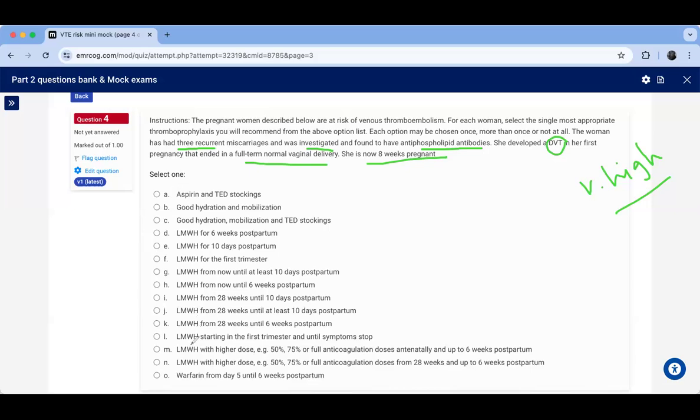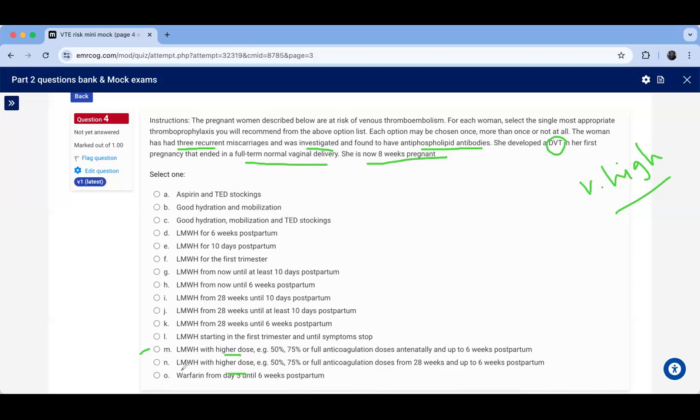Look to the options, my dear friends, and find the answer that most matches what you have answered in your head first, okay? Otherwise, if you go to the options first and then try to find the answer in between, you will be a bit confused, and probably you will forget what the question was at the very beginning. So here, let's have a look. I have an option with higher dose and another option with higher dose. So let's compare between them. The option of higher dose is 50 to 75% of the full anticoagulation doses antenatally and up to 6 weeks postpartum. Okay, so this sounds correct to me.